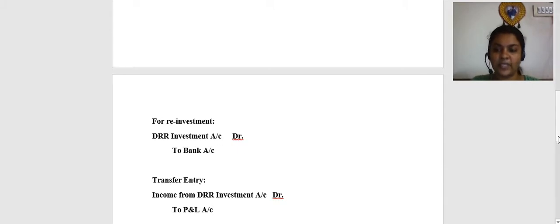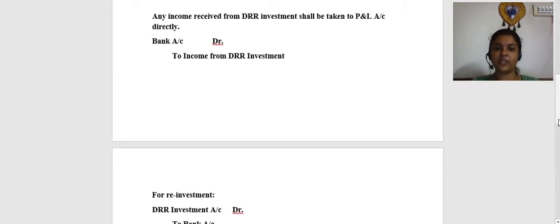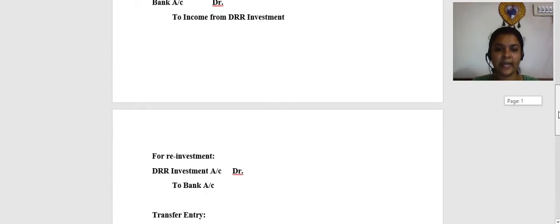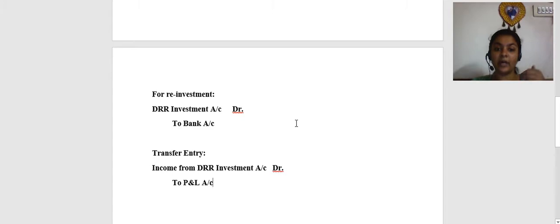Okay, so please understand friends, the first entry is for receiving the income from investment. Second entry is if you are going to reinvest that particular amount. What do you mean by reinvestment? Reinvestment is I am putting that amount back again into the DRR investment itself, in particular bonds or shares or whatever it is, right? Now, this is regarding the utilization of the funds that you received.